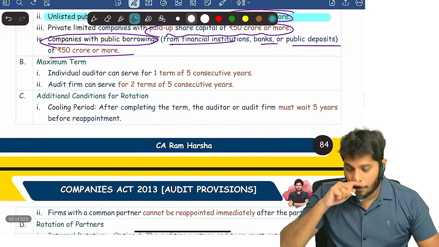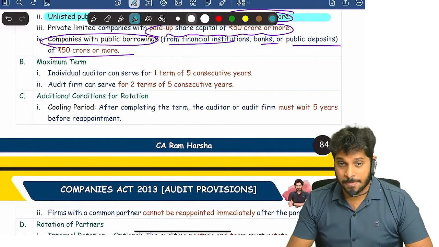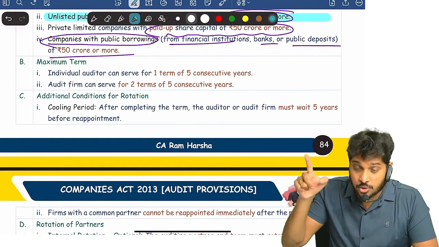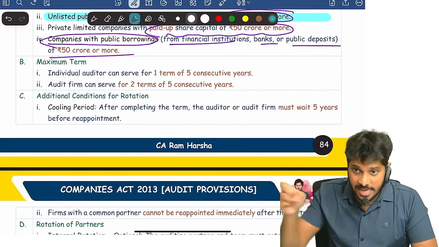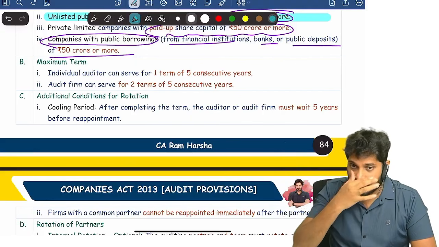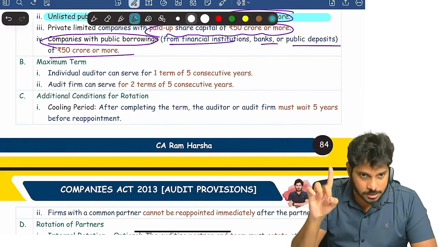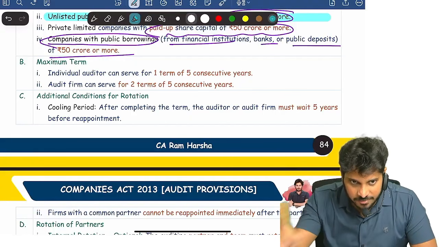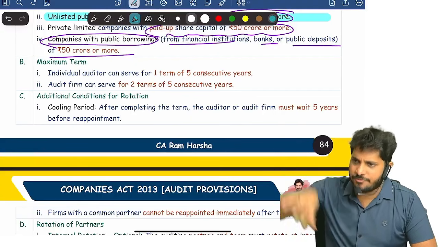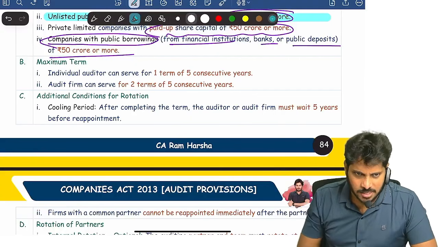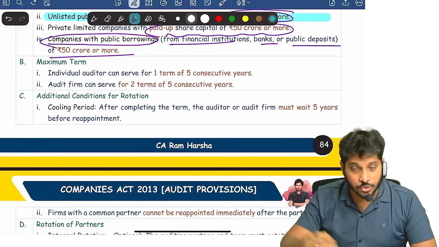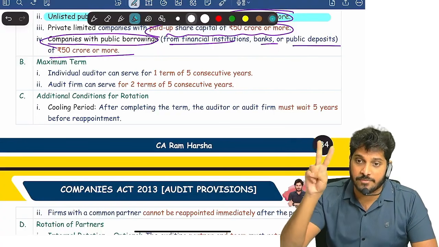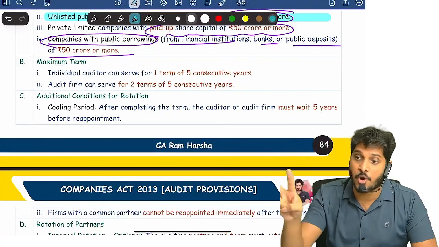Next, what is rotation? As per the rotation, an individual practicing CA or a sole proprietary firm can act as an auditor for the company for a maximum of 1 tenure of 5 years. For how many years? 1 tenure of 5 years. If it is a partnership firm, they can act for 1 tenure, and we can appoint them again for another tenure. Totally 2 terms of 5 years, a partnership firm can be appointed as an auditor.